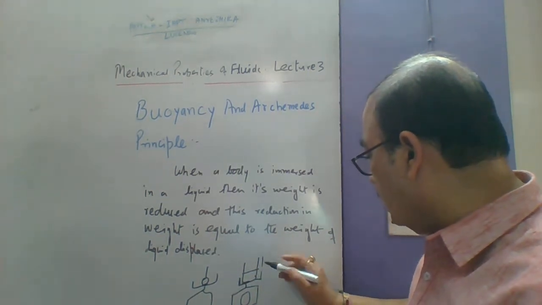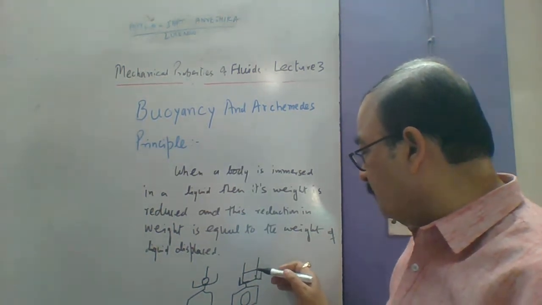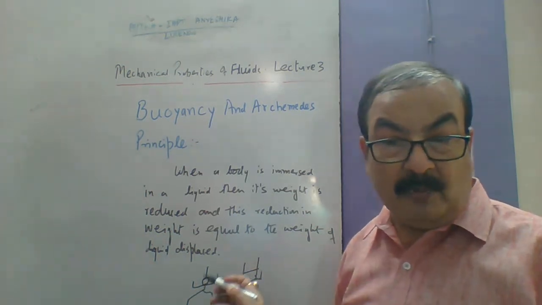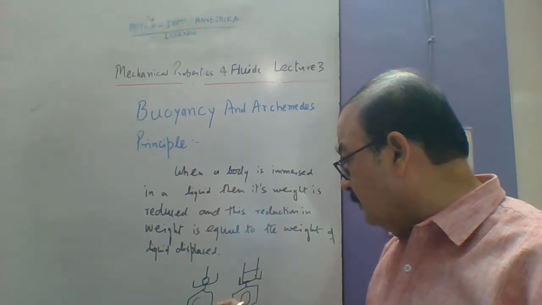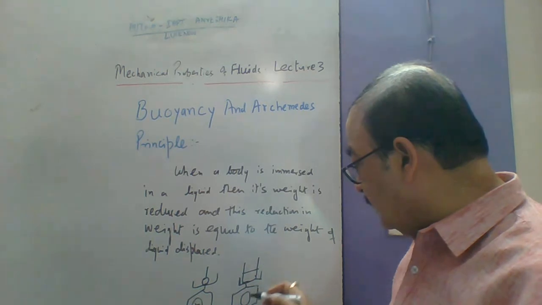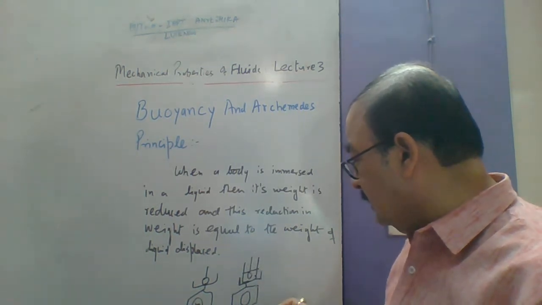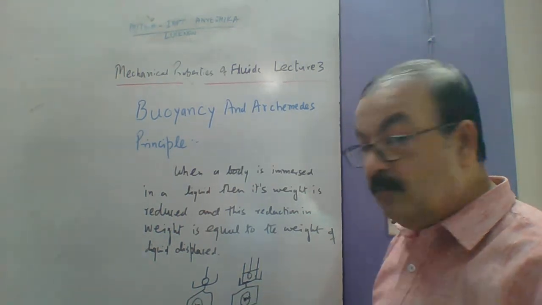Actually, here I just want to show that it is a pan balance, and this is a beaker. Here only the object is placed, and its reading comes out to be, say, W1. And when it is immersed in a liquid, the reading comes out to be W2.